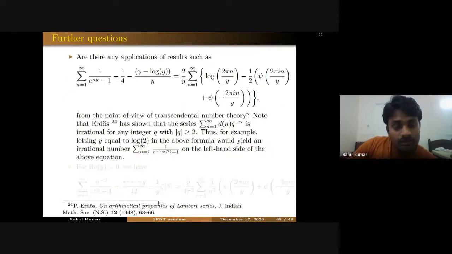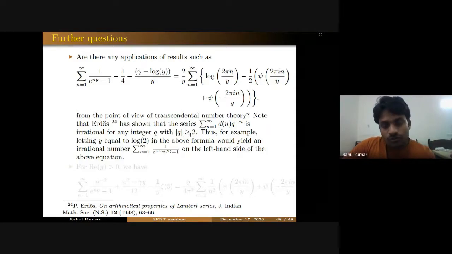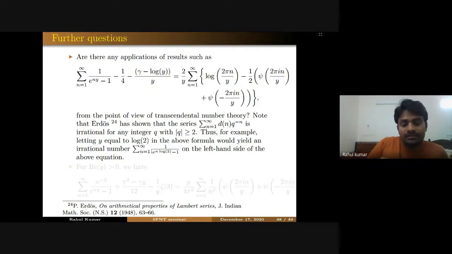Other questions are from the point of view of transcendental number theory. This result we have studied, right? Erdős, in this paper, proved that this quantity, the sum of d(n) q raised to the power minus n, is irrational for any integer q greater than or equal to 2. So if you take y equal to log 2 in this expression, you will see that for q equal to 2 this quantity will be irrational. That means we are getting an irrational number on the left hand side.